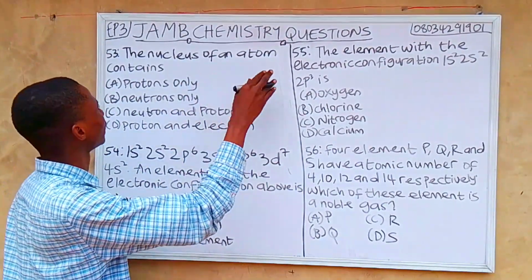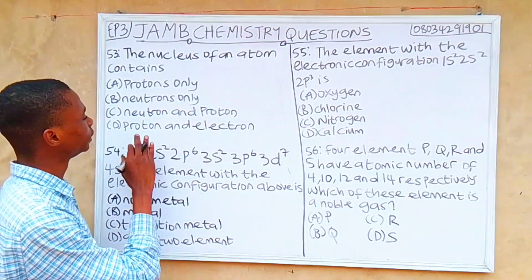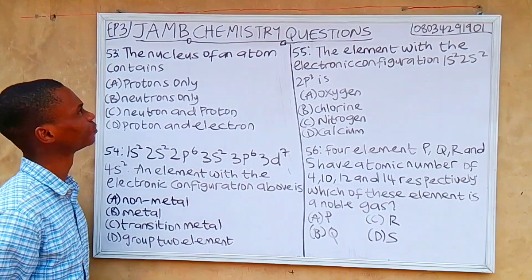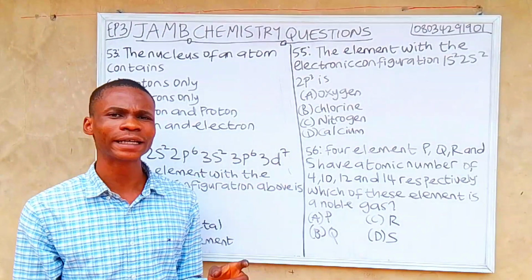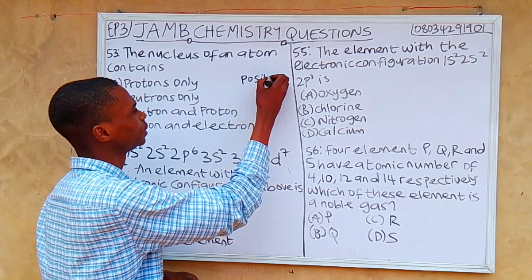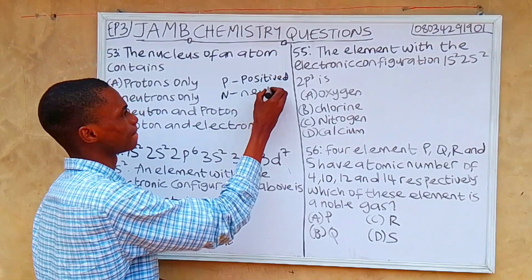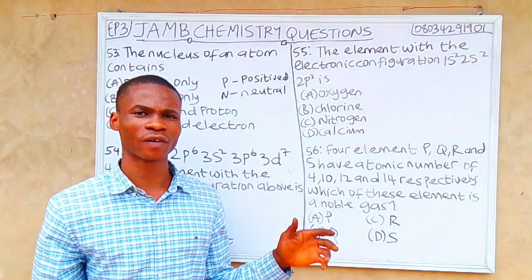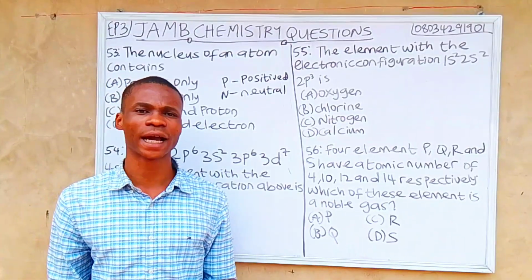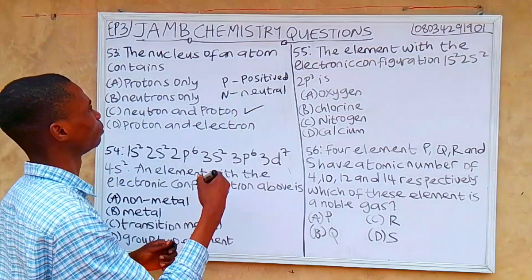Let's move to the next question. Question 53. The nucleus of an atom contains A protons only, B neutron only, C neutron and proton, D proton and electron. So the nucleus of an atom contains proton, which is positively charged, and neutron, which is neutral. So the correct answer is neutron and proton.